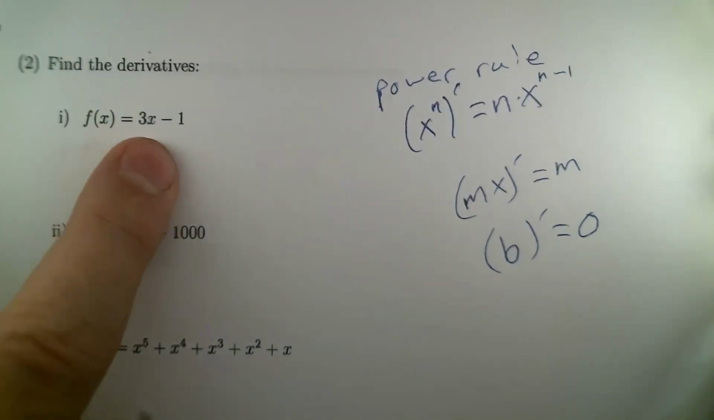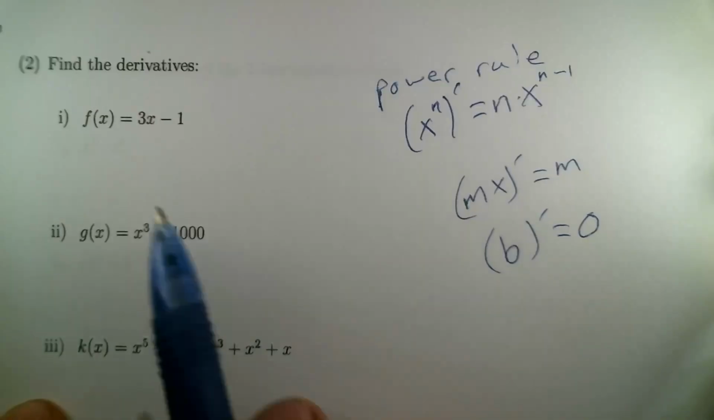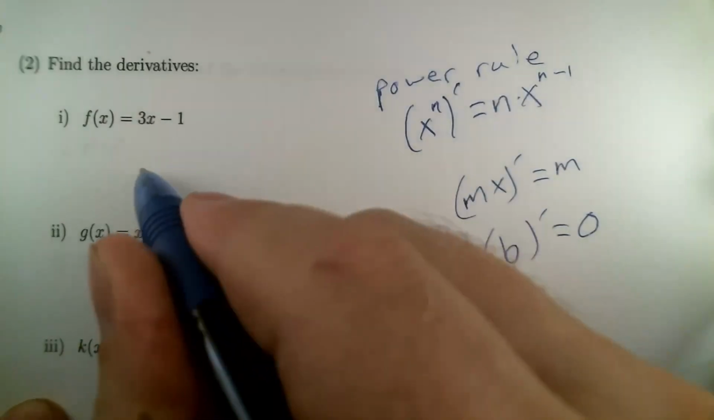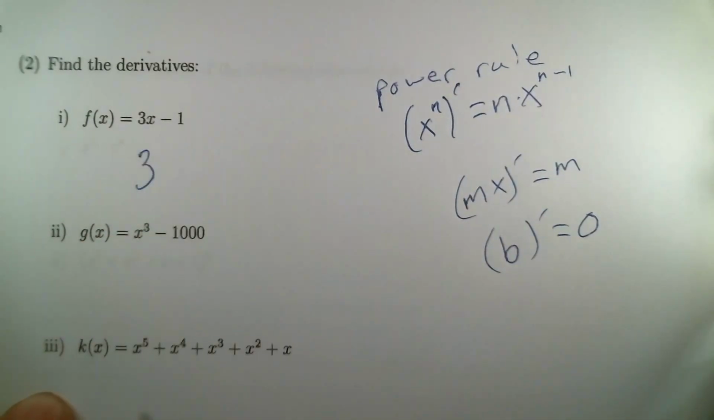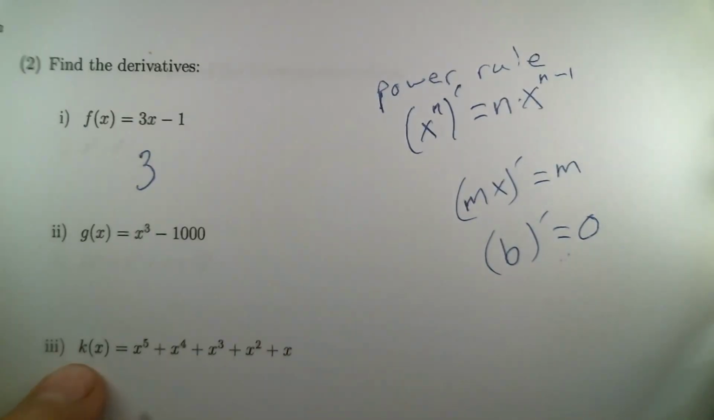The first one is 3x minus 1. Maybe there's a 4th thing that I should mention. When you're taking the derivative of a sum or a difference, you just work on the pieces individually and add and subtract them as indicated. So we've got a multiple of x. The derivative of that is just the multiple. And then a minus 1, which is a constant. That's the derivative of 0. So we're done. The derivative of that thing is 3.